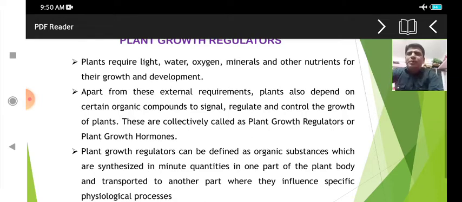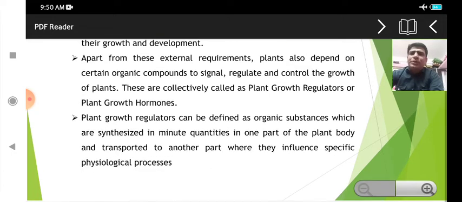So now you got my point: this is exactly what a plant hormone is. It is required for the growth of the plant in different parts and in different concentrations, and hormones are known as organic components.